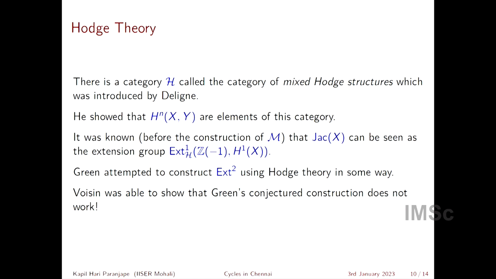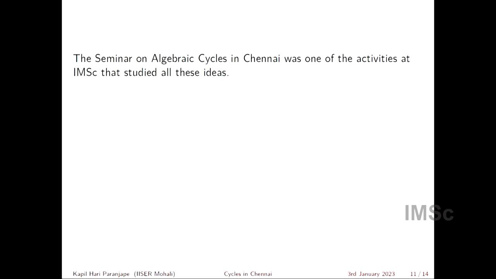We got to know in our cycle seminar almost simultaneously both about Voisin's paper as well as about Green's construction. And we had this feeling that whatever Voisin had done, of course Voisin is an outstanding mathematician, was far too complicated, and it should be much easier to prove that Green's construction is wrong. The seminar on algebraic cycles was one of the activities at IMSC that started here to study these ideas.